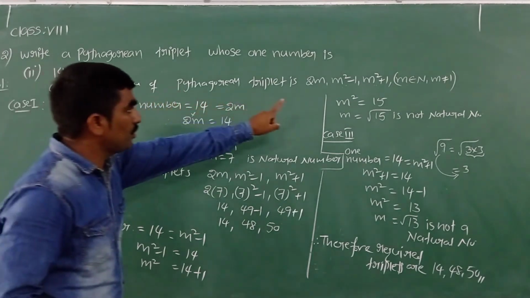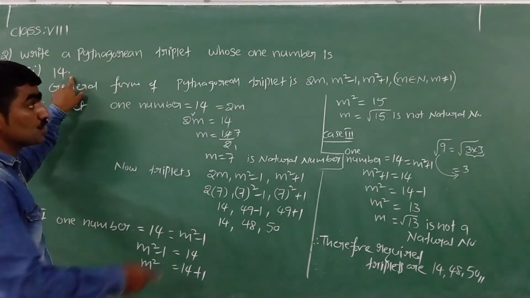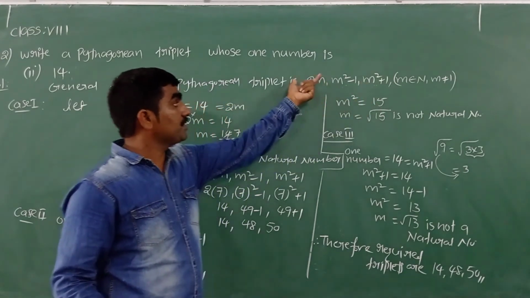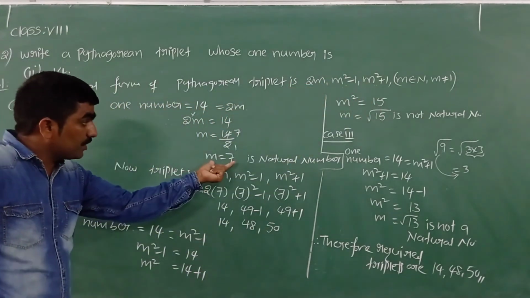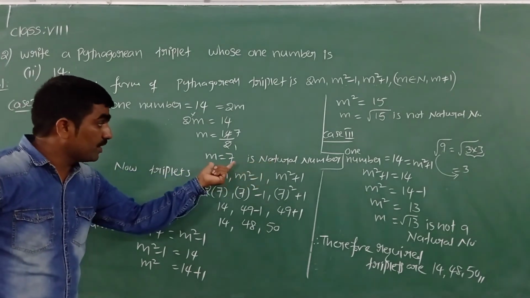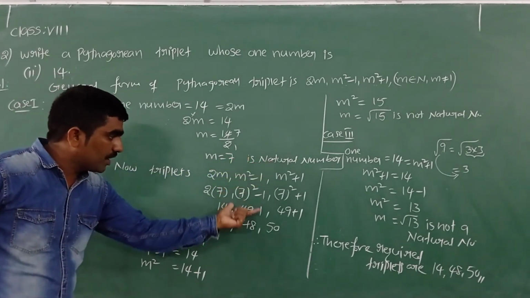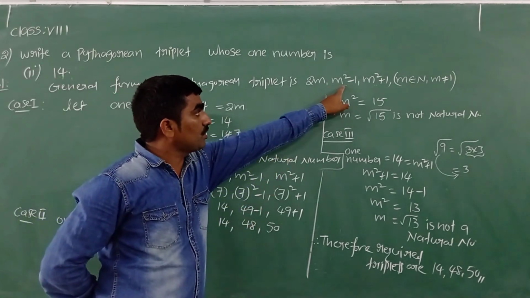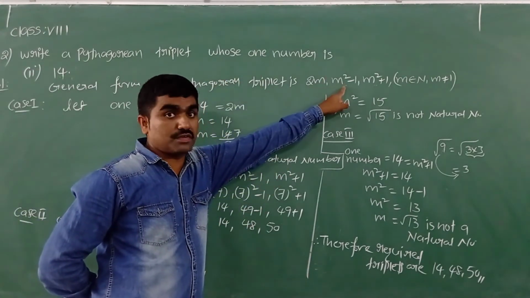Just we are taking the general form. What is the given number whose value from these three we don't know? I am taking, let the given number be the value of 2m. With the help of that I got m value a natural number. So once m value is a natural number, we can find the Pythagorean triplets. Next, second case, I thought that one number may be m square minus 1 also.